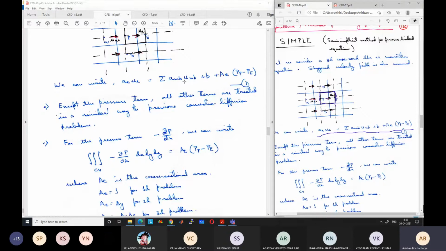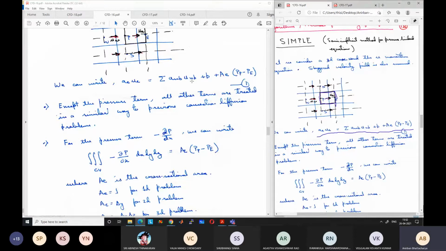Any questions up to this point? Or is this clear? Or if you don't understand, please let me know. We have sufficient time to discuss in detail. So if you don't understand anything, please let me know.